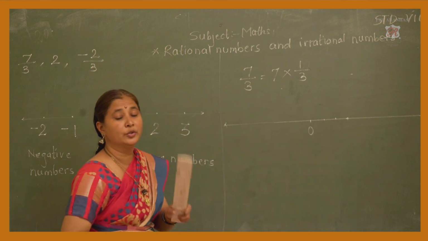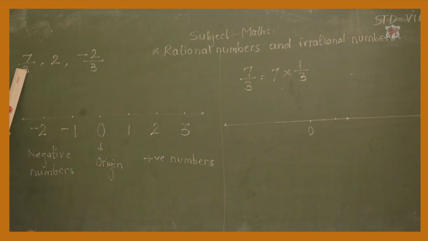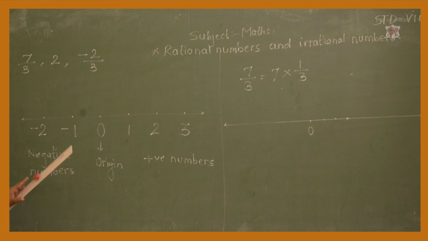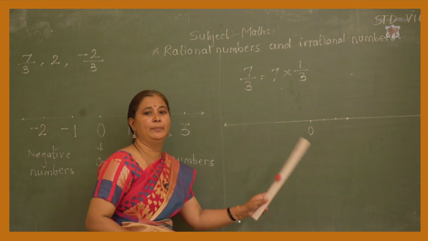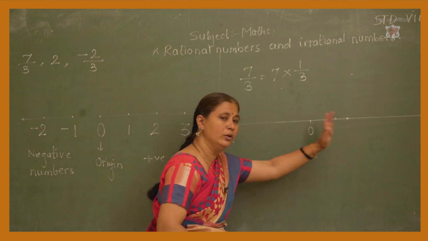Now why we have to take the 3 equal parts? Observe the rational numbers. 7/3, here 2, here -2/3, isn't it? So here 3 is the denominator. It means we have to make the 3 equal parts in between the numbers 0 to more.